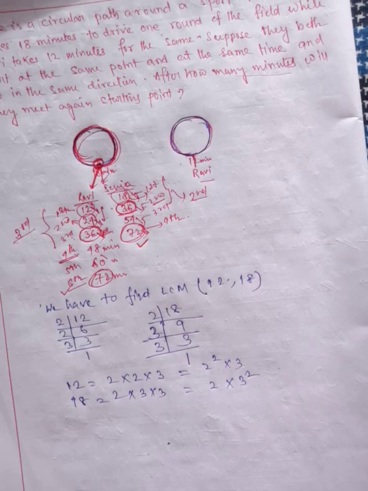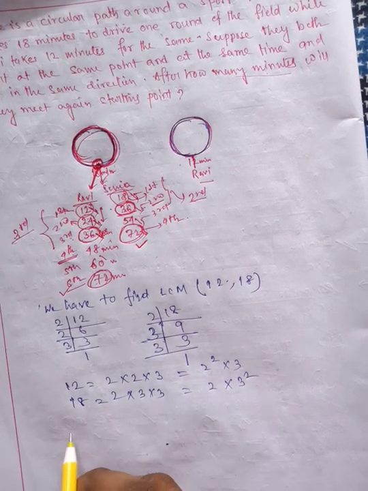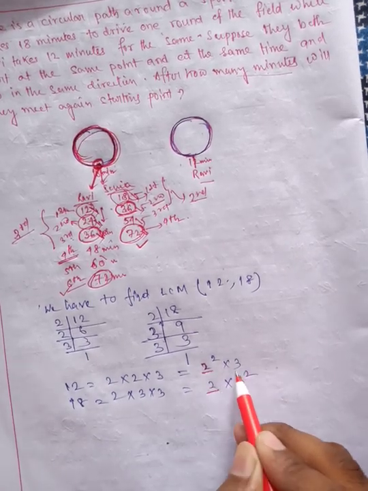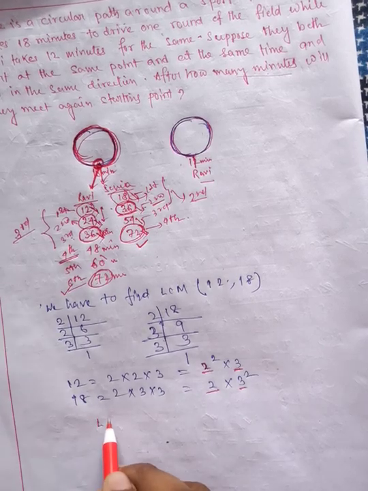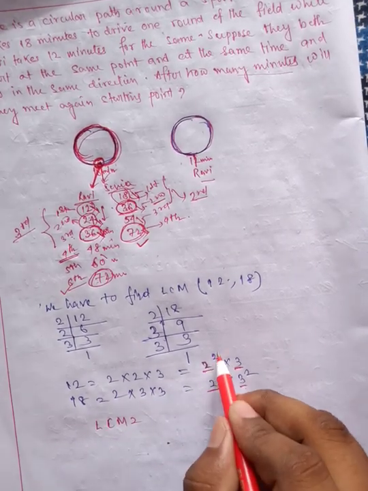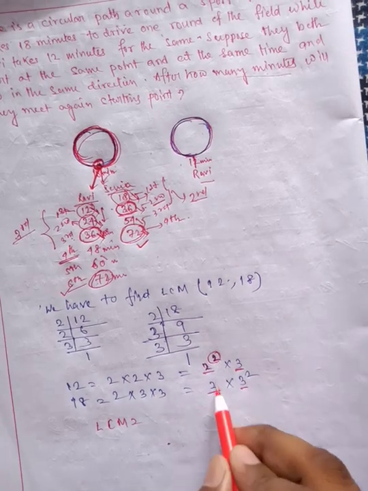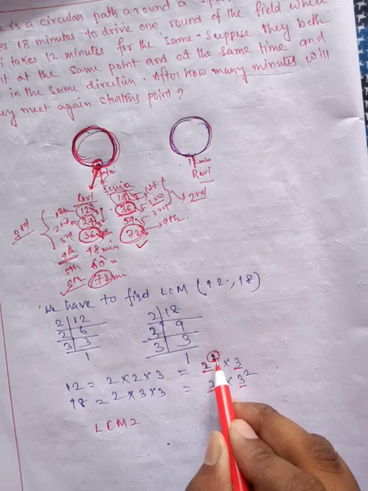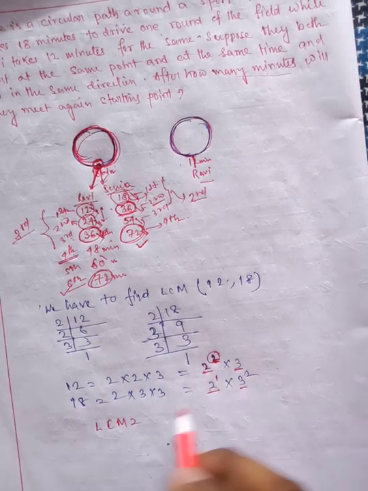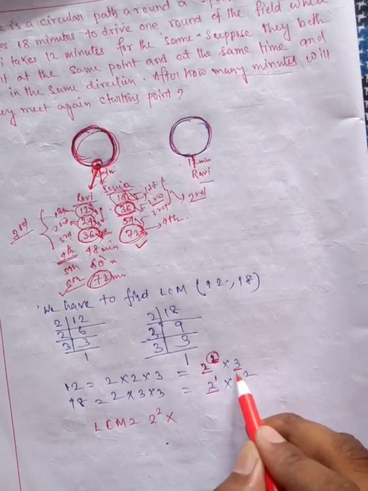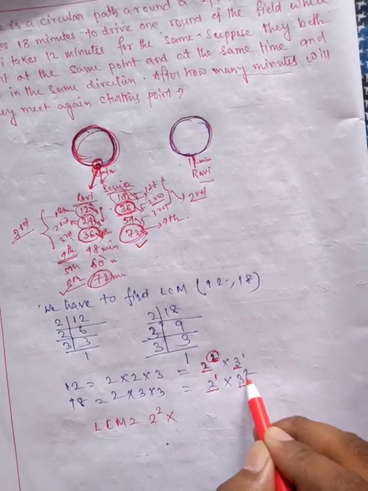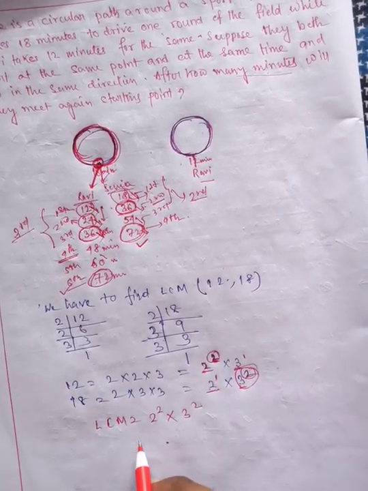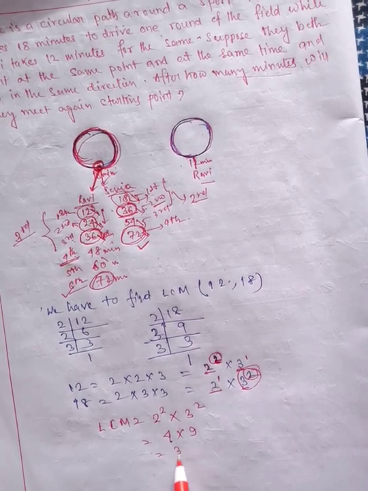Now we have already discussed the formula of finding the LCM. For finding the LCM you have to show the common factors first. Here 2 is common. Now you have 3 also, and for LCM we have to write the maximum power of the common factor. So here 2 is a common factor and here the power is 2, here it is 1. So which is the biggest? This is 2, the highest power, so we have to write 2 square. And again 3 is a common factor, and which is the largest power? This is 2, so you have to write 3 square. So LCM equal to 4 into 9, that is 36.